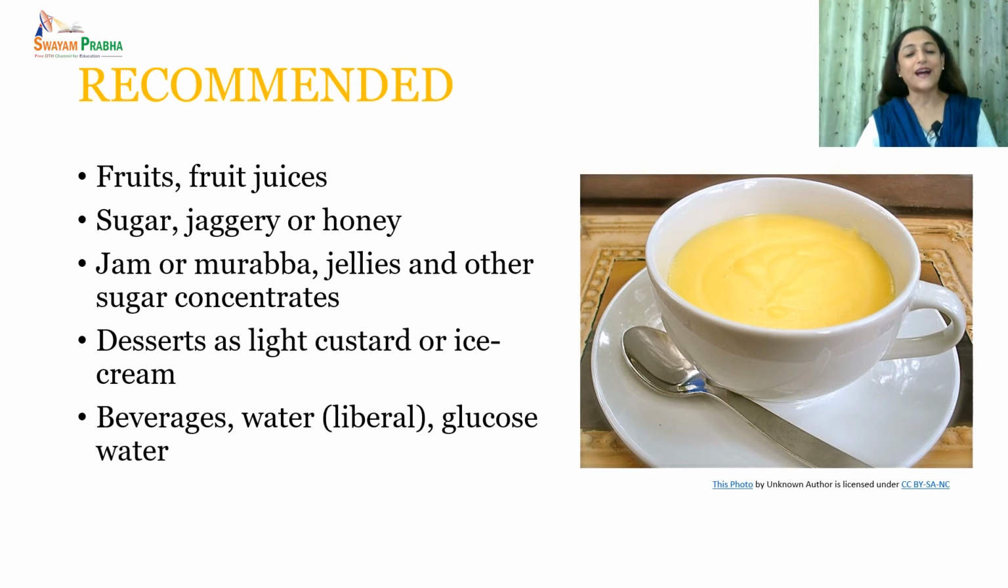Along with that, the food can be made interesting with the addition of sugar, jaggery or honey. Then jam or murabba can be given. Jellies can be made and other sugar concentrates can be added so that a person feels like eating something. Then desserts such as light custard, ice cream or suji kheer can be given. And beverages, we all know, along with liberal water and glucose water, are desirable.